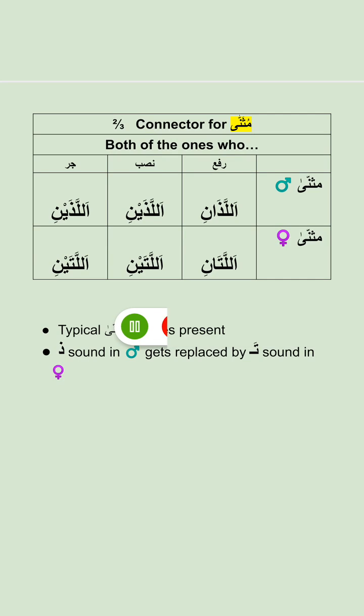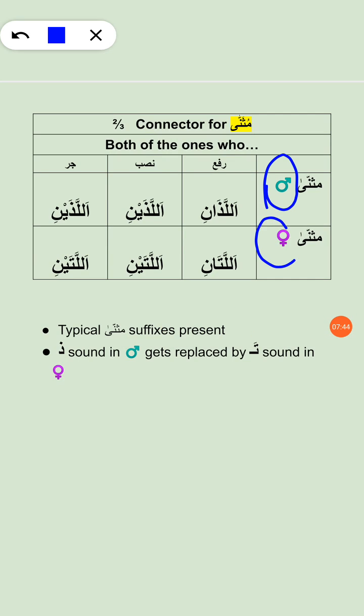Then we have the connectors for Musanna. First we have the Musanna for masculine, then the feminine. Allazani, allazaini, and then for feminine we have allatani, allataini. These two are hardly used in the Mus'haf. That's what I've read everywhere in all the textbooks, that these words are almost not used in the Mus'haf. So it's okay if you forget them. It's totally fine, but just know that these words exist.